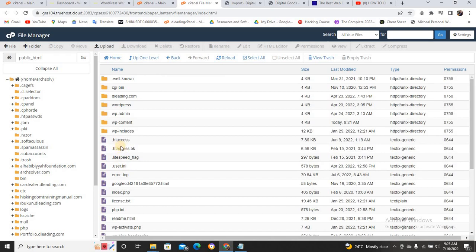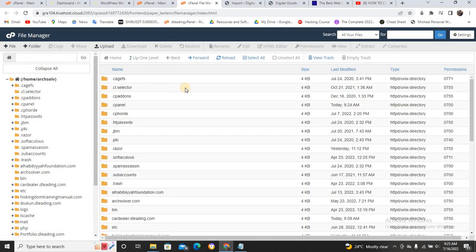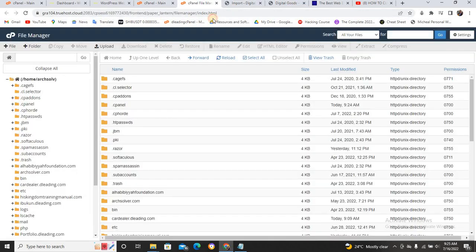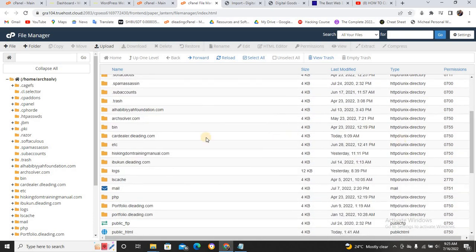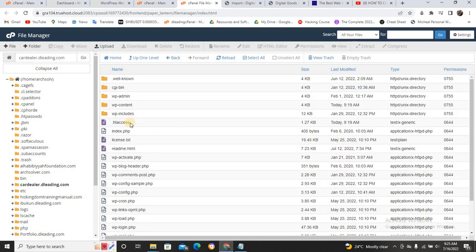But I'm not using a normal domain. I'm using a subdomain, so I will need to go back to my subdomain to edit the HTTP field allocated to my subdomain. So let me look at the subdomain I'm using. Cardilla. Okay, this is the Cardilla. You just double click on it in case you're using the subdomain. For instance, this is the HTTP field.